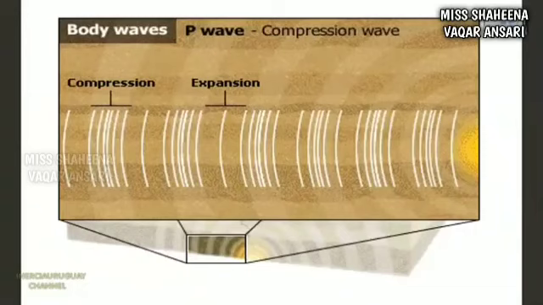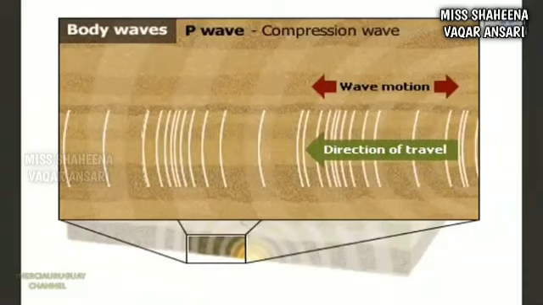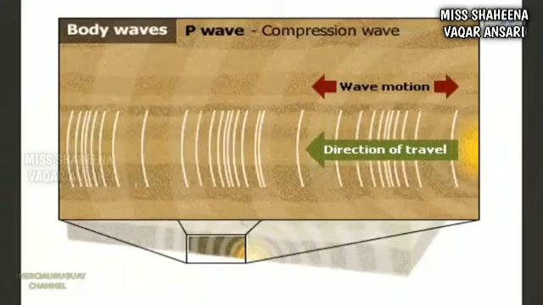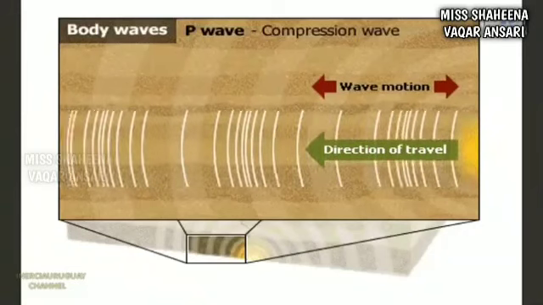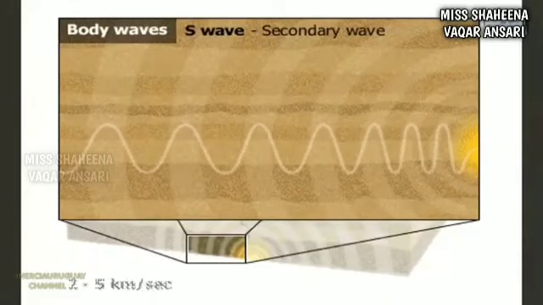A P wave is a compression type of wave. Rocky material in its direction of travel compresses then expands as the wave passes. A P wave is similar to a wave traveling through a coil. The coil compresses and expands in the direction the wave is traveling.